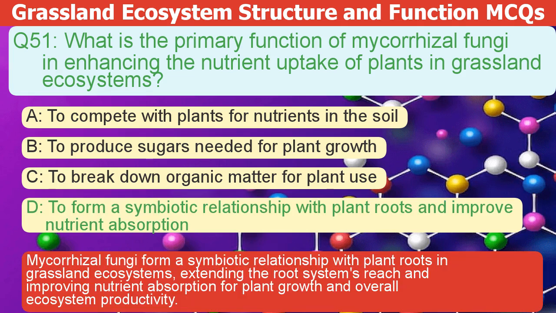Mycorrhizal fungi form a symbiotic relationship with plant roots in grassland ecosystems. This extends the root system's reach and improves nutrient absorption. This leads to better plant growth and overall ecosystem productivity.